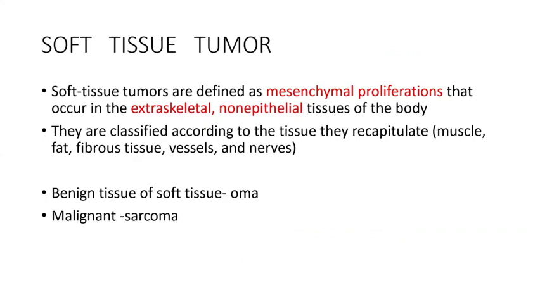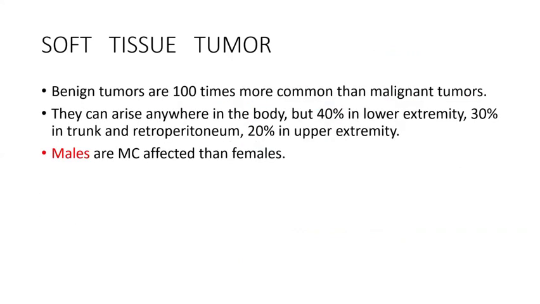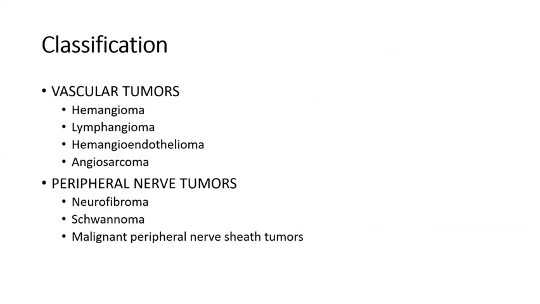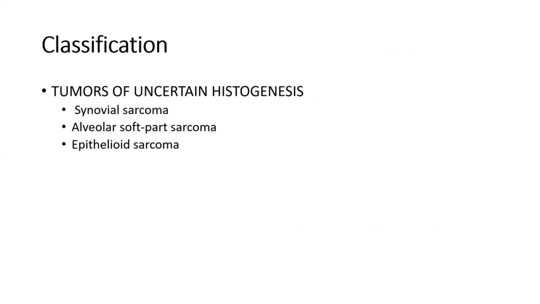Before going to the joint spaces, rheumatoid and gouty arthritis, and then osteoarthritis, I'll finish soft tissue tumors. Most commonly, lipoma will be the common soft tissue tumor, and its malignant counterpart will be liposarcoma. Then muscle tumors will be rhabdomyoma and rhabdomyosarcoma. For nerve tumors, you have to know neurofibromas and schwannomas. And for vascular tumors, we all know cavernous hemangioma and capillary hemangioma.